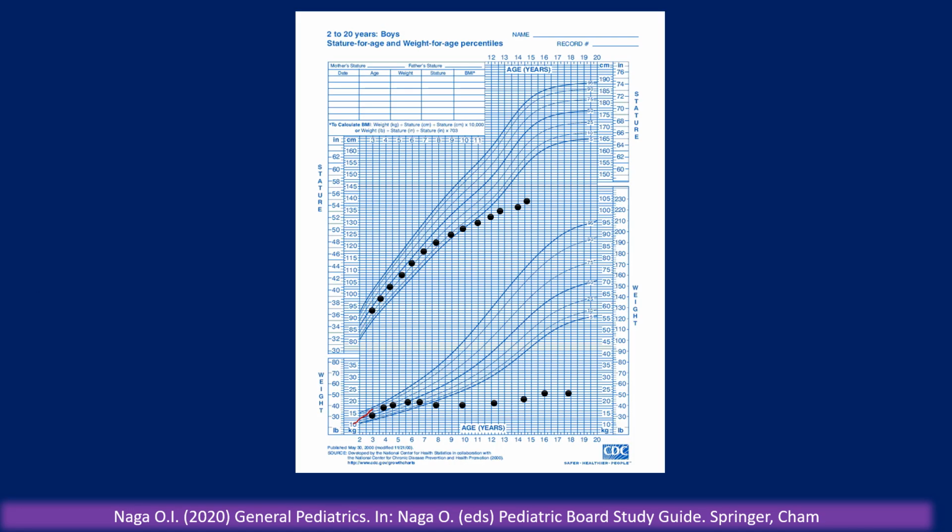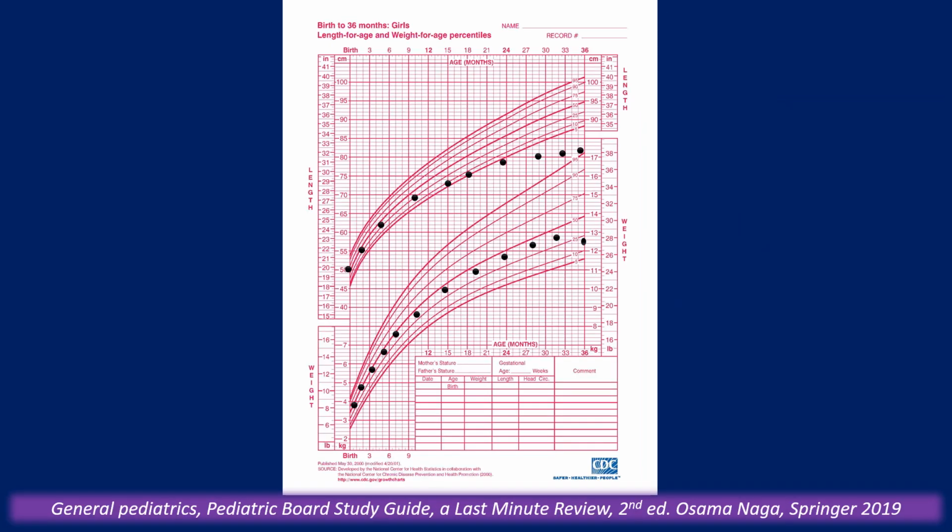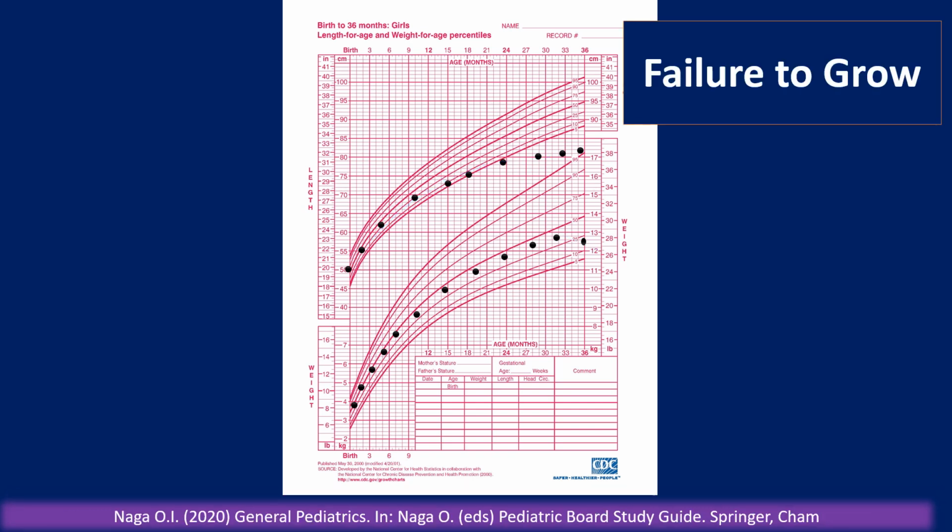In this growth curve, you will see the percentile of the weight start to be affected between age 5 and 6 years, and here the height starts to be affected afterward. So the most likely cause here, failure to thrive, is a nutritional or GI problem. In this growth curve, you will see the decline here, and the height is more affected than the weight. And the most likely cause here, height affected more than the weight, is failure to grow, short stature, or an endocrine problem.